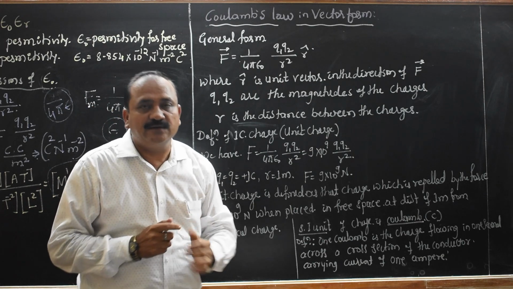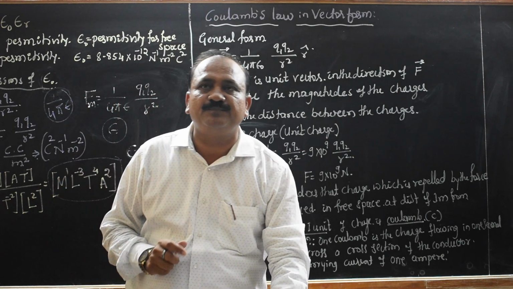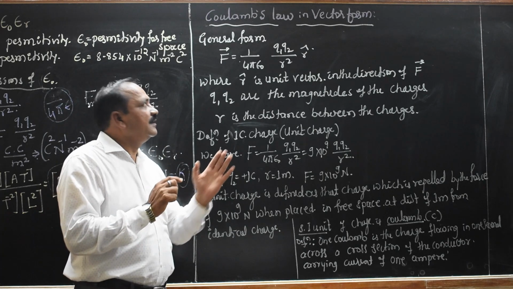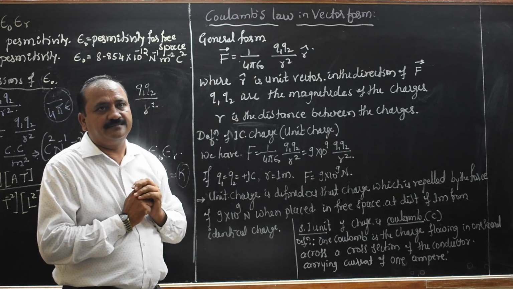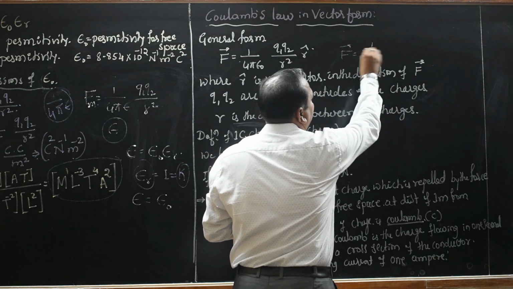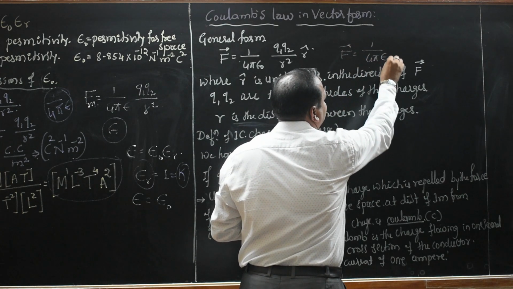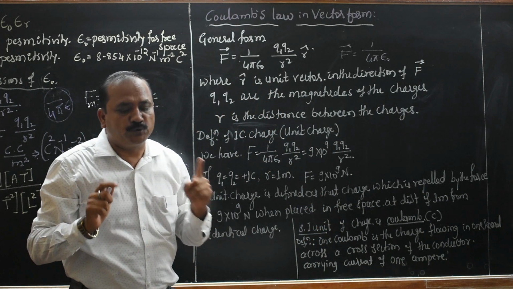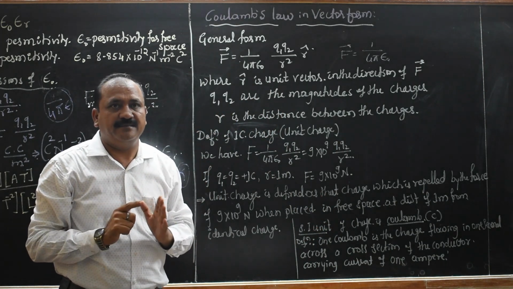But one of the important factors in this case is that in the same expression, we can also write F equals 1 divided by 4 pi epsilon, say these two point charges placed in an air medium.